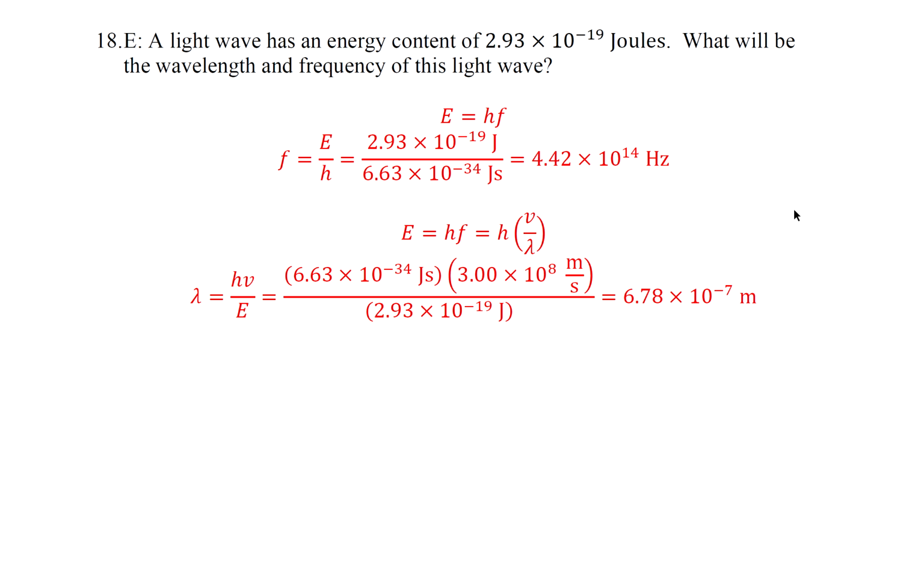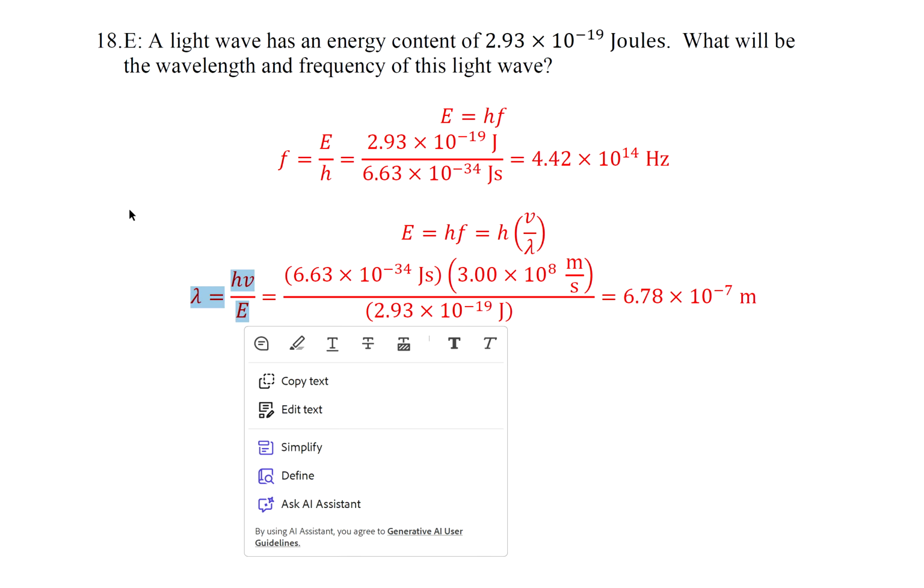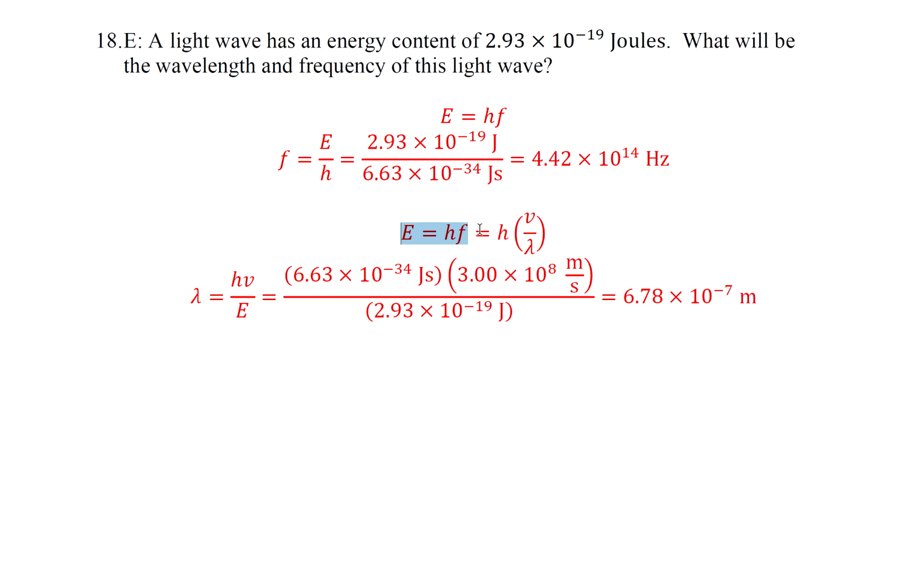Question 18. A light wave has an energy content of 2.93 times 10 to the minus 19 joules. What will be the wavelength and frequency of this wave? So we were given energy and we could calculate the frequency using E equals hf. And we could calculate the wavelength also using E equals hf, just substituting for f to be v over lambda.